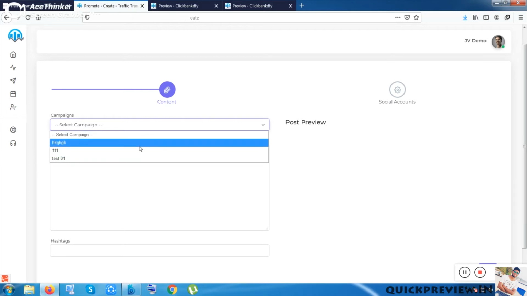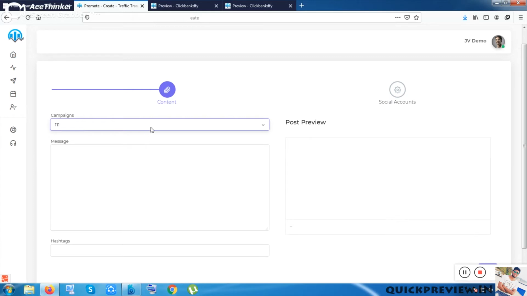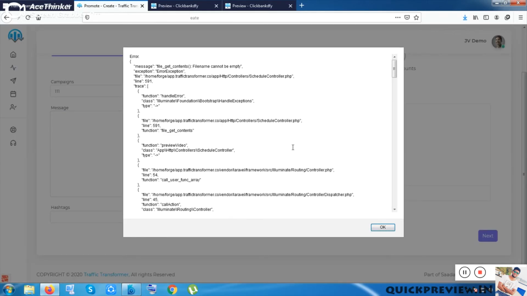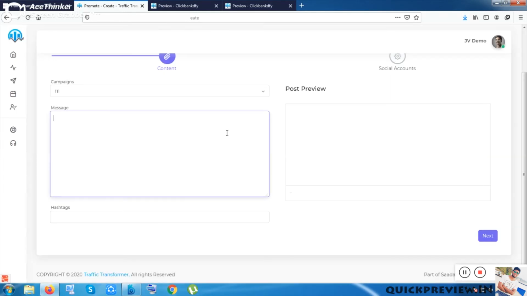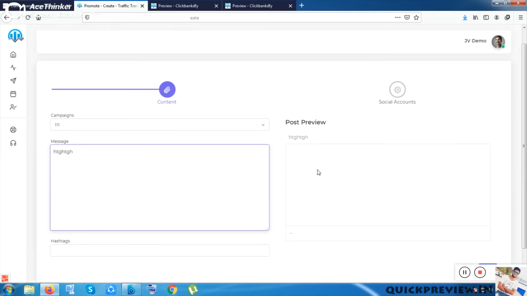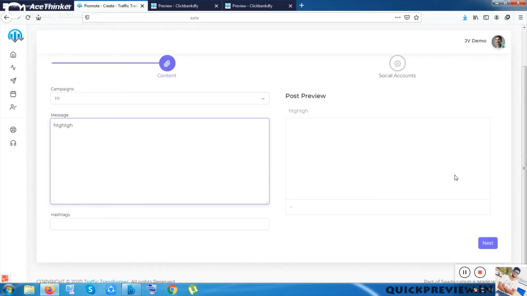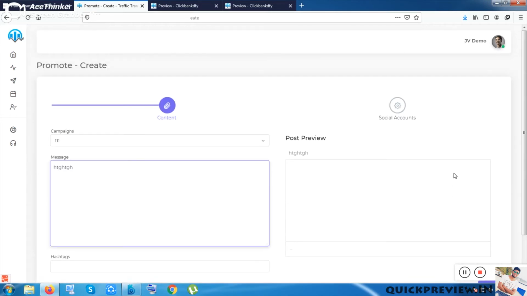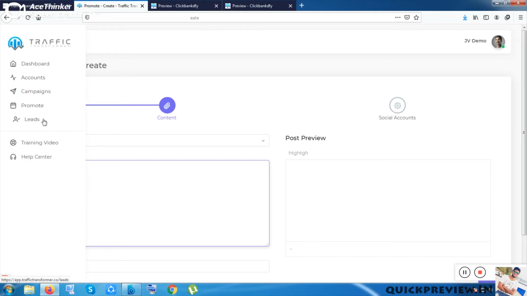These two campaigns were created by me, and you can choose any of them, and you can put the message here, the hashtags here, and just click next and post. You can also see the post preview here. Okay, so it will be just promoted, and you can just share your social handles. Okay, so this was the tool, and you can maintain your leads here also.